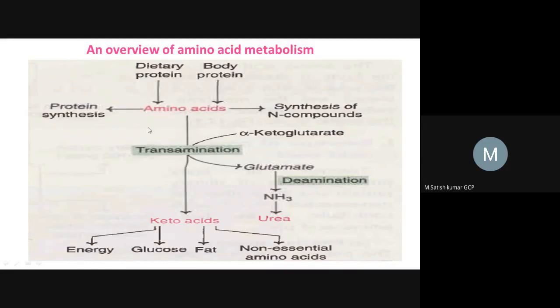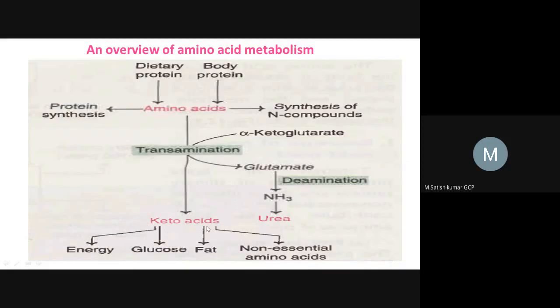Okay, so the transamination reaction occurs in cytoplasm, and the deamination reaction occurs in mitochondria. Okay, right. So by this transamination reaction, finally we can form keto acids. Keto acids are having the keto functional group, right? And there is a biological significance for these keto acids, which are very essential for our body.